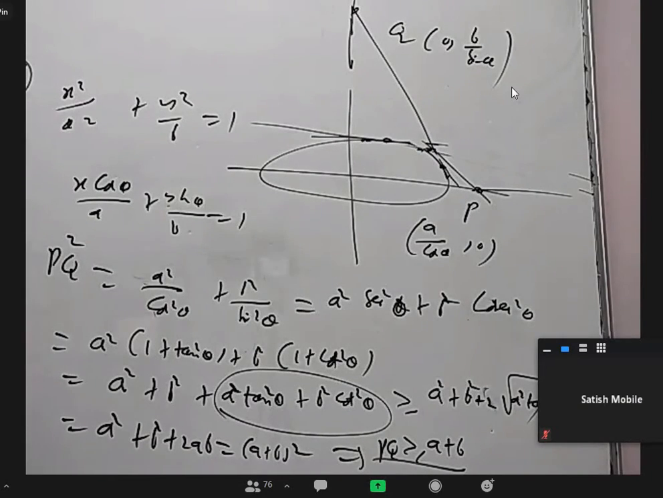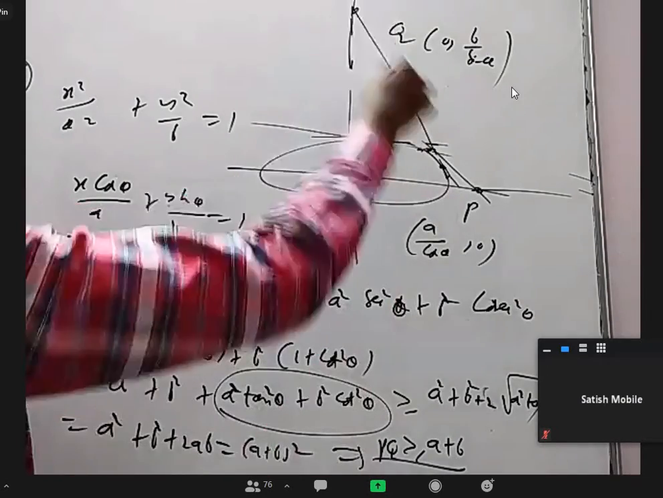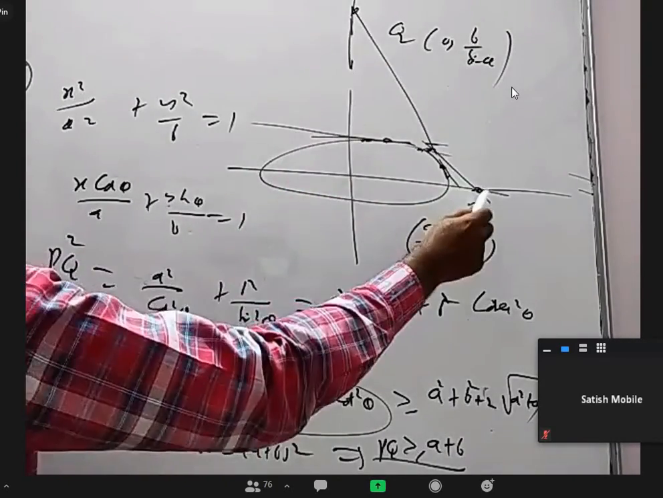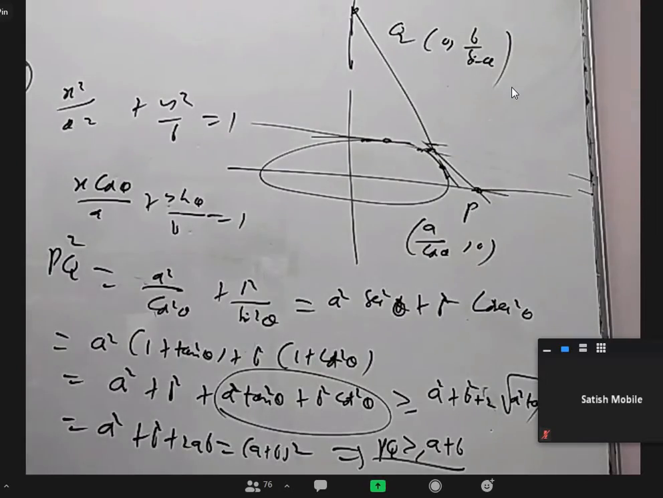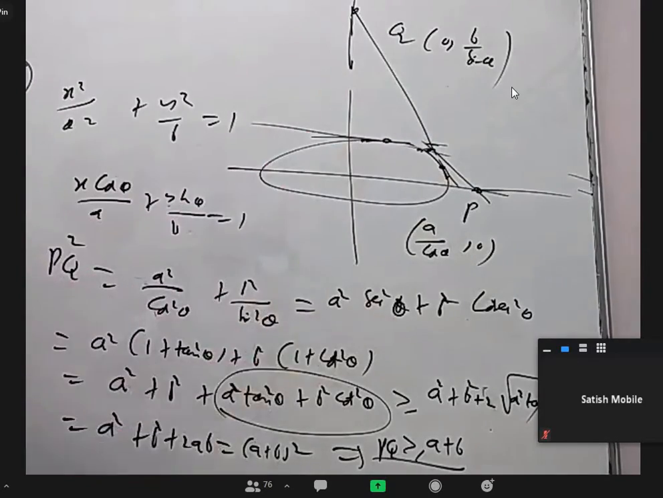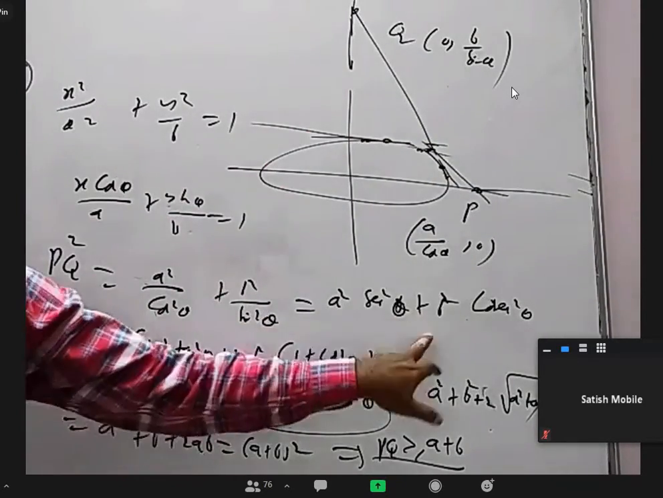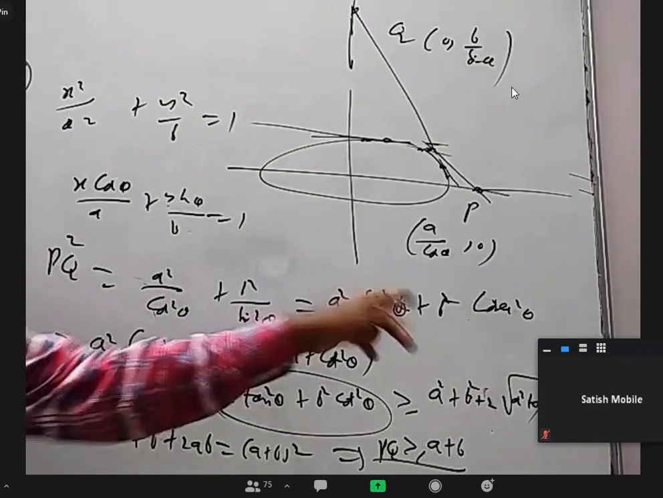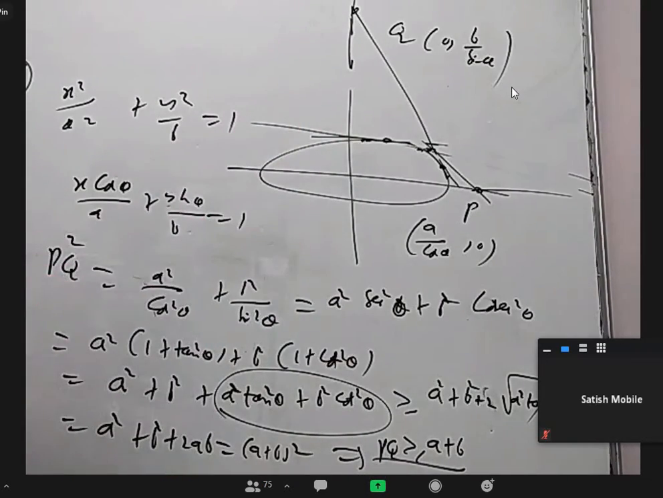Sorry, guys. Okay, just take a general tangent x cos theta by a plus y sin theta by b equal to 1. The x-intercept is P, the y-intercept is Q. When I find the PQ length, that is the length of the chord intercepted between the coordinate axes, I got it as a square secant square theta plus b square cosecant square theta. I know when theta is 0 or theta is 90, it will tend to infinity. One of them will tend to infinity, so where will it be least?